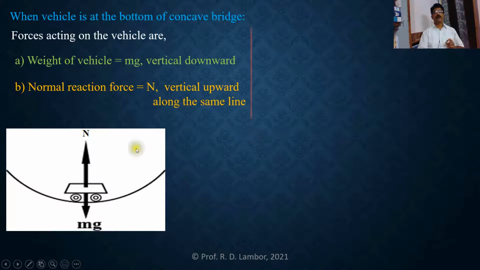Now the resultant of these two forces, the normal reaction force and the weight of the vehicle, is providing the centripetal force required for the circular motion of this vehicle, and that centripetal force must be directed vertically upward towards the center of that circle.